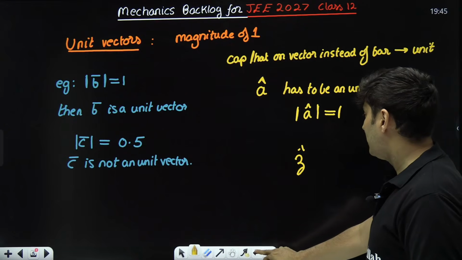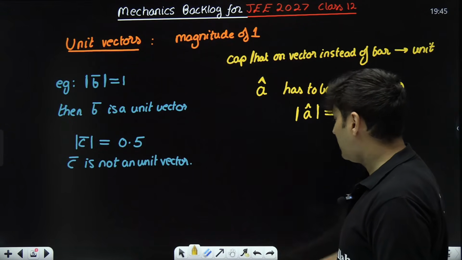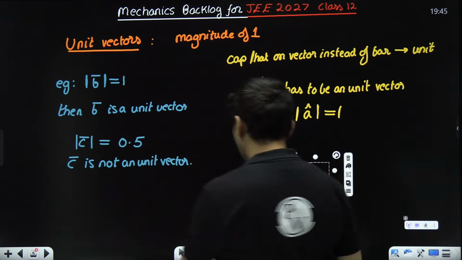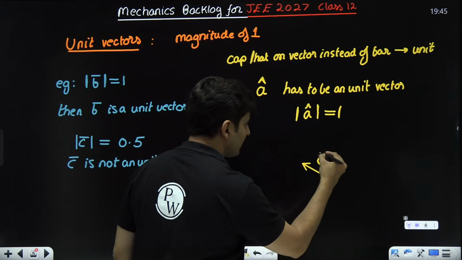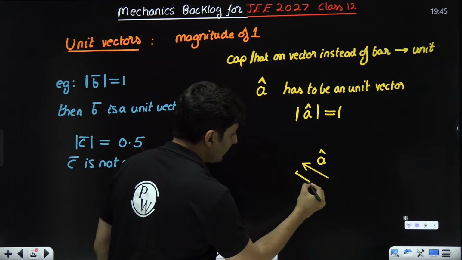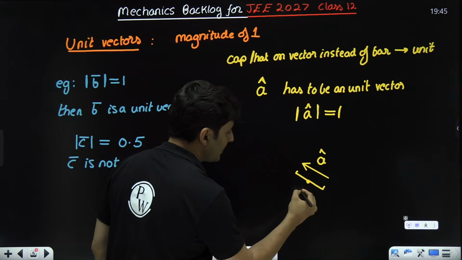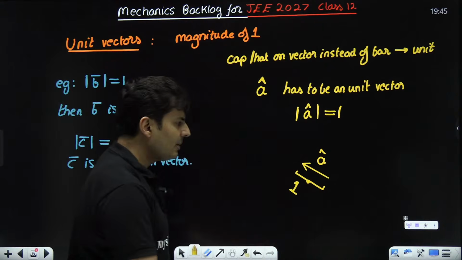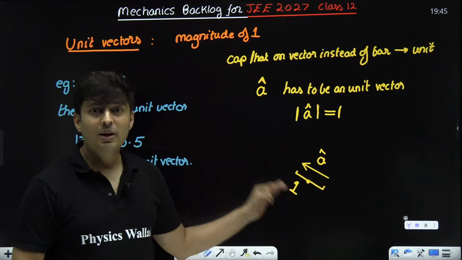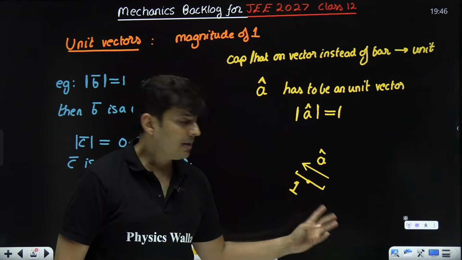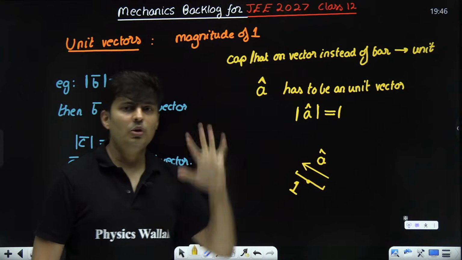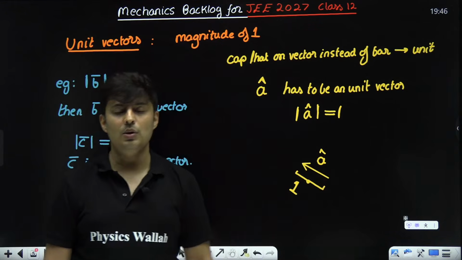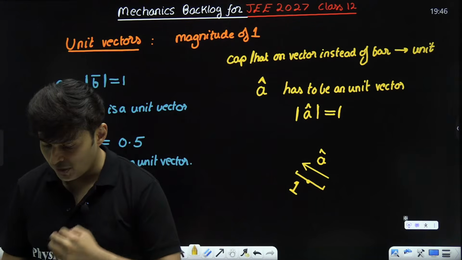And when I say magnitude is 1, it means if I show that vector, let's say this is a cap, this length is exactly 1. It could be 1 centimeter, it could be 1 Newton, it could be 1 meter, it could be 1 kilometer, but it is 1 in some units. What those units are doesn't matter, but it is having a value of 1. Is that clear till this point?